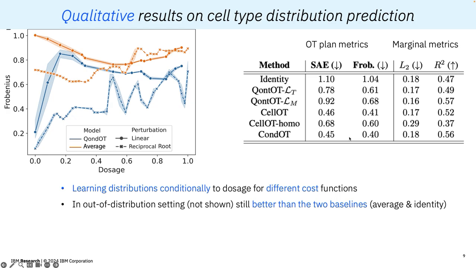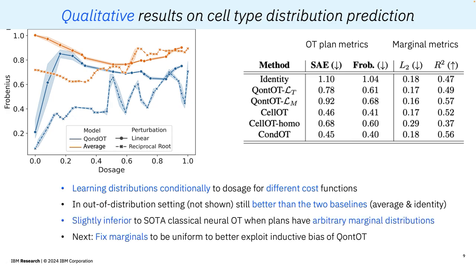Note that in this experiment the transport plans have arbitrary marginal distributions, thus we wanted to test the model with synthetic data where marginals are fixed to be uniform. And this is because in this case we are contextually predicting DSMs, which better reflects the inductive bias of our circuit. This problem, which we will study next, is the contextual version of the relaxed assignment problem.